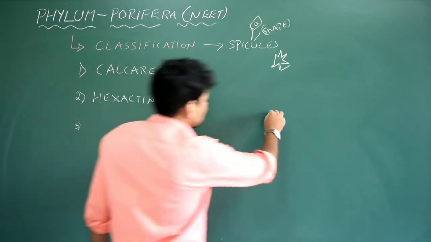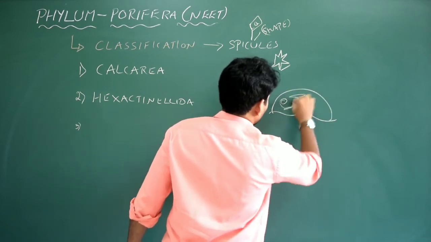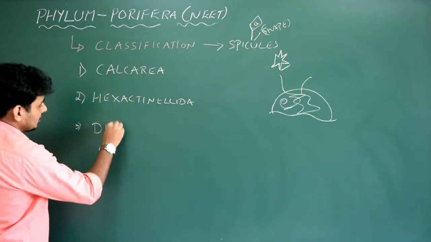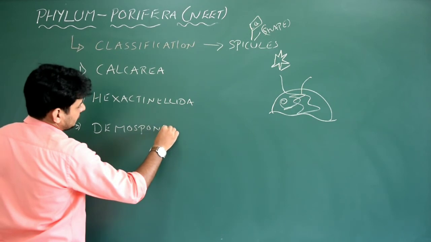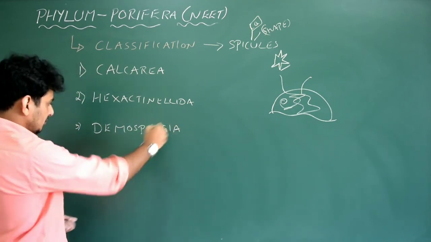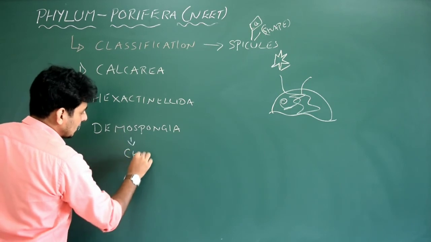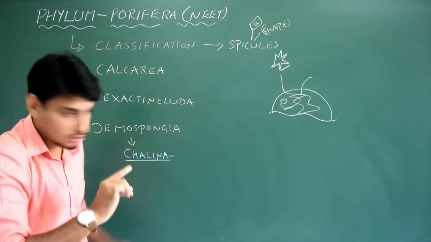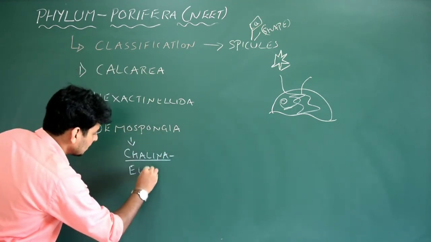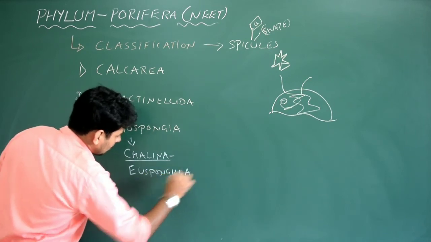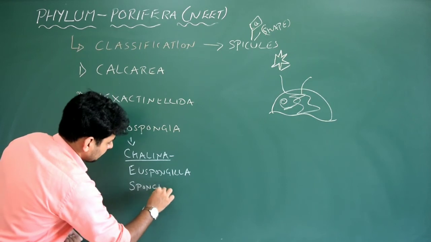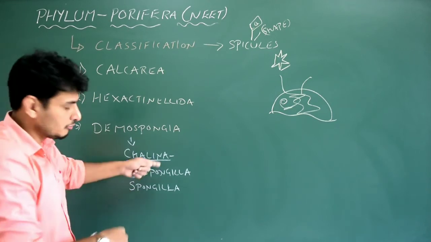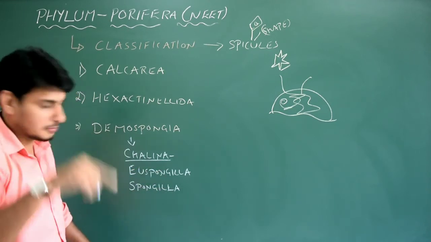Or if the sponge looks very weird, looks like a devil, then it belongs to Demospongia. See the names. Very good example for Demospongia: Chalina. Chalina is a very good example because we have not studied it in our regular class, so you have to add this. Other than that, Euspongia, or we write Spongilla. We have already studied about Euspongia and Spongilla. We know about it, but you need to remember which is the freshwater sponge or the bath sponge. You know about it. I will not explain.